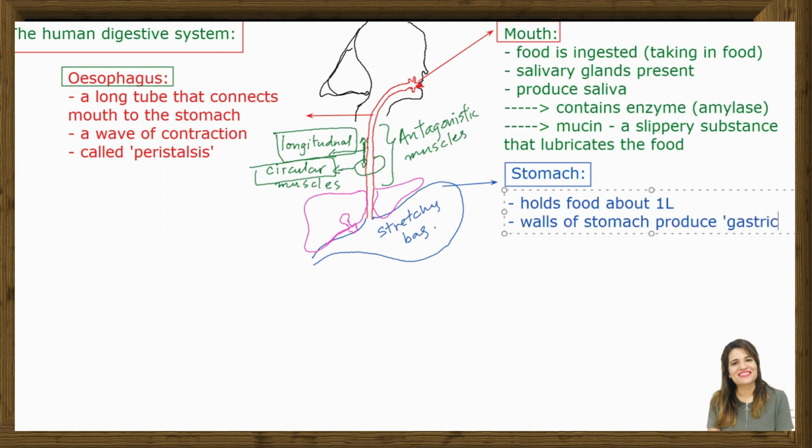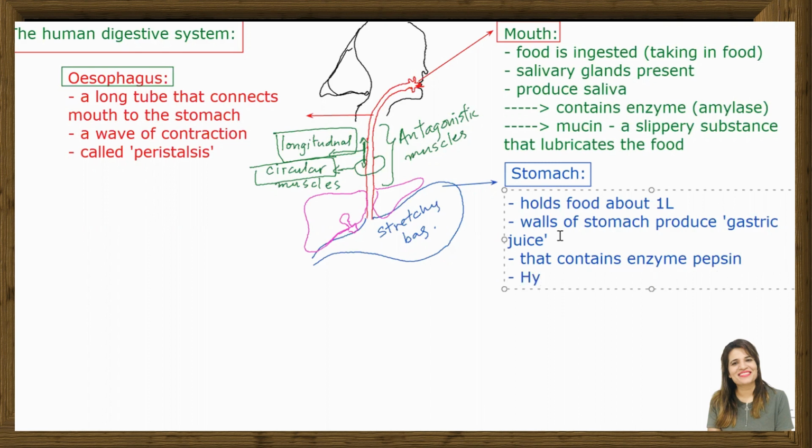Do you guys know what is gastric juice? What does it contain? That contains enzyme first, okay. What enzyme? Pepsin. And other than that, it contains hydrochloric acid, HCl.